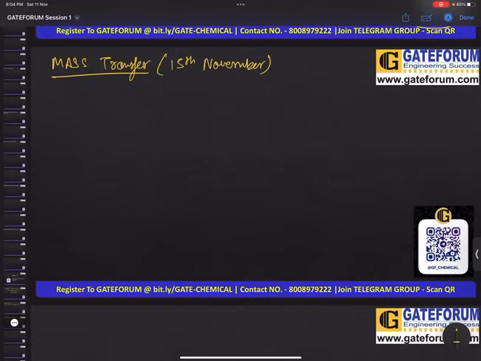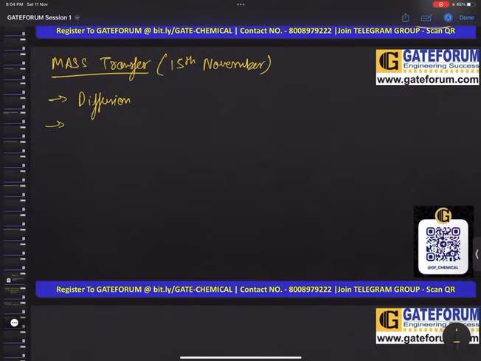What are the topics that we are going to cover in mass transfer? The first is diffusion. Under diffusion, we will understand the basics: what is diffusion, why diffusion happens, the major causes of diffusion, driving forces of diffusion, and types of diffusion. We will solve questions on that.